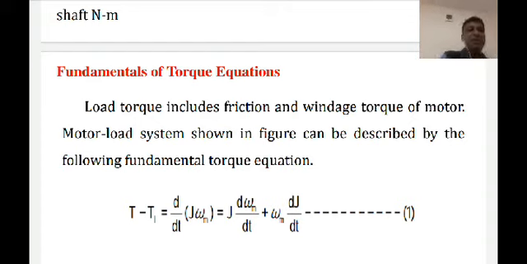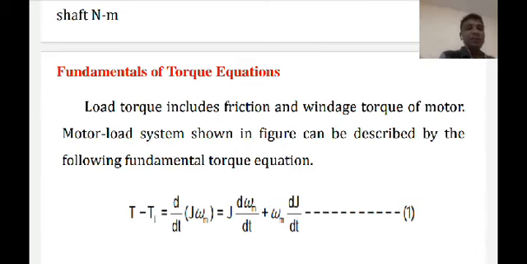load torque includes the friction and the windage torque of the motor. Load torque is a combination of friction torque and windage torque, and this motor load system can be described by equation number 1. T minus TL equals the derivative with respect to time of the product of moment of inertia and angular speed. Equation 1 indicates J into d omega m by dt plus omega into dJ by dt.